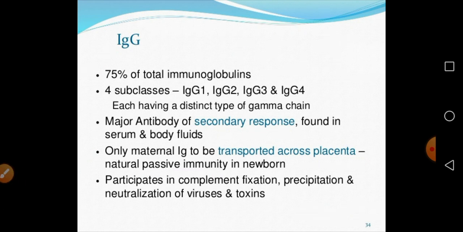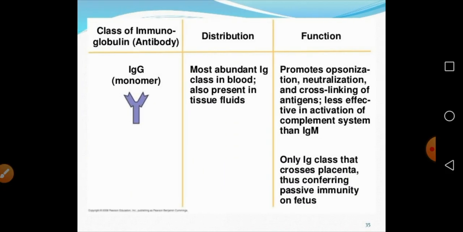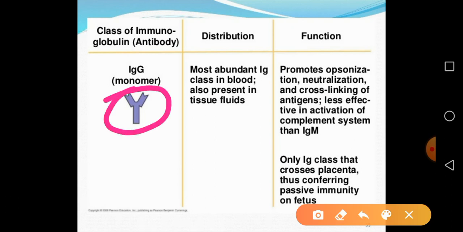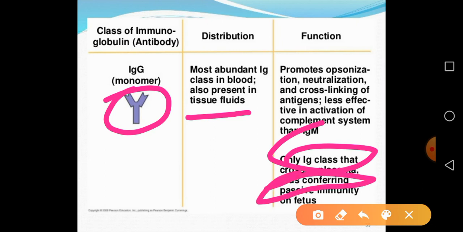So IgG participates in complement fixation, precipitation of the antigen and neutralization of viruses and toxin. So this is the function of the IgG. So IgG, this is the monomer. This is the most abundant immunoglobulin in the blood, and it is also present in tissue fluid, remember, important. And the functions, they promote the opsonization, the neutralization of different viruses, and this is the only antibody that is going to cross the placenta, and this is important in passive immunity.